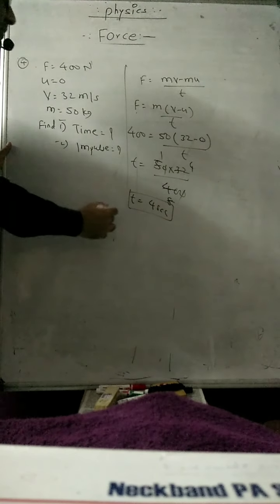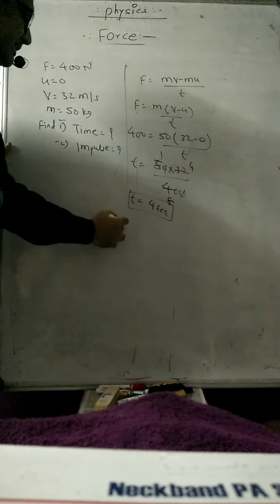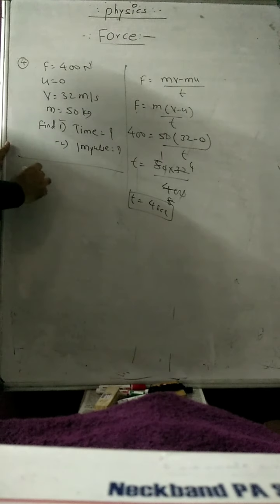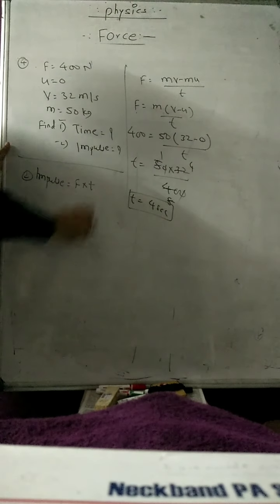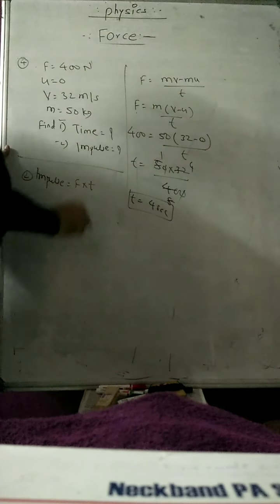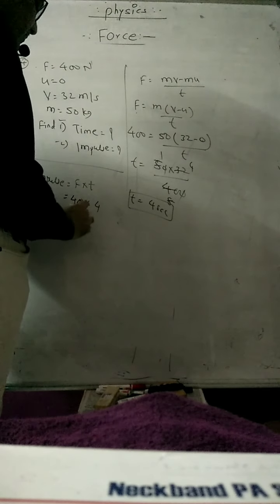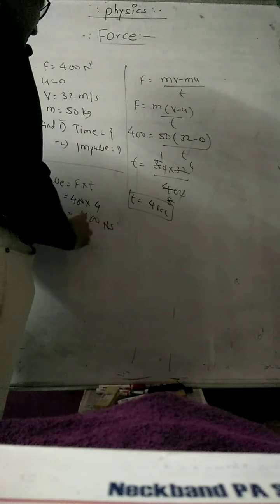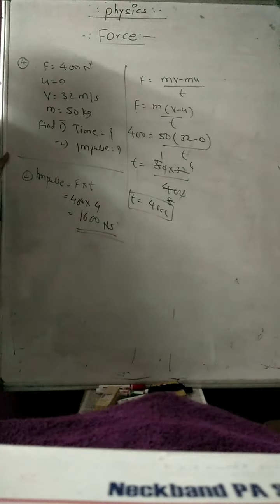And the second question is to find the impulse. For calculating the impulse, impulse is nothing but the force acting for a short interval of time, F into t. So the force will be 400 and the time required will be 4 seconds. 4 fours are 16, so 1600 Newton second is your right answer.